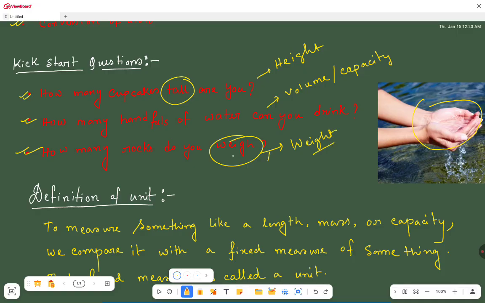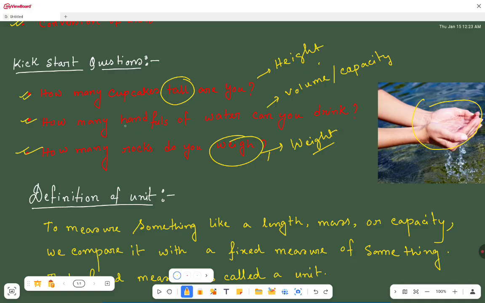Now if I ask, how many feet tall are you? You will say, sir, my height is 4 feet, or 4 feet 5 inches. I think that sounds quite familiar.